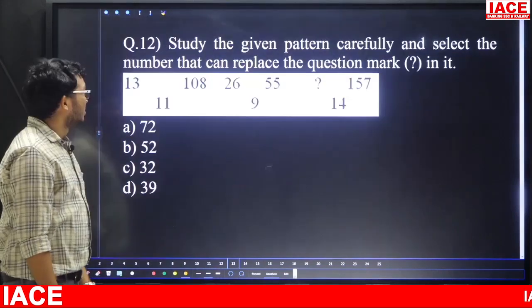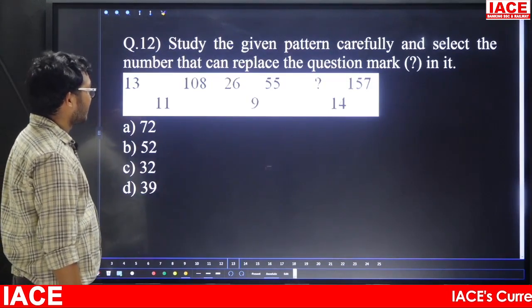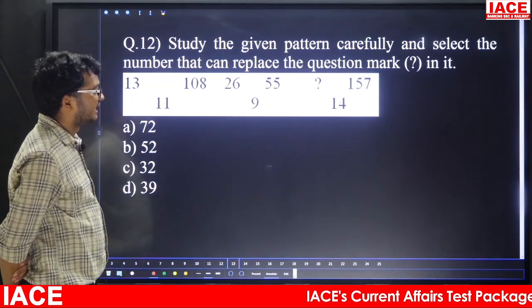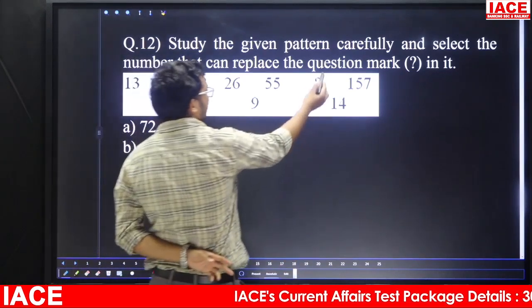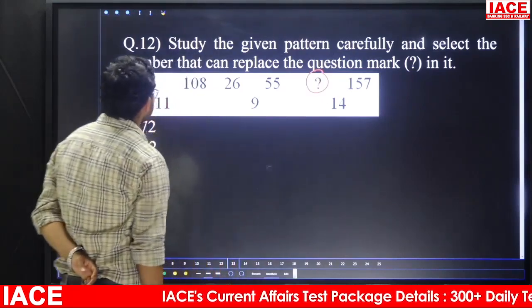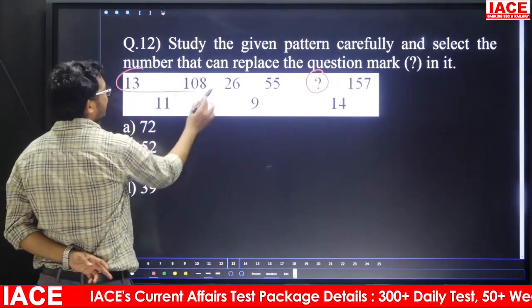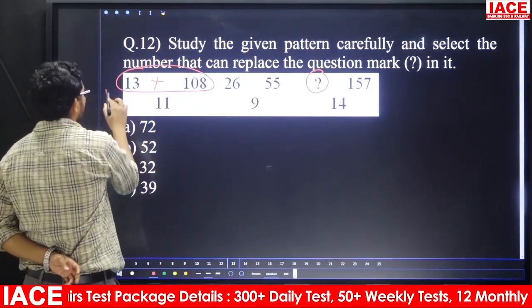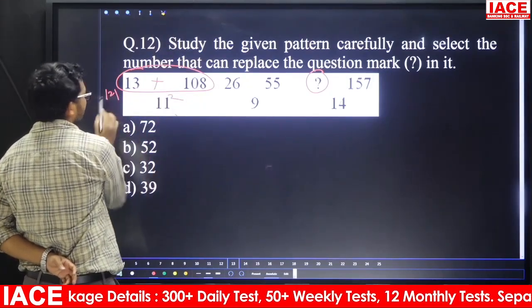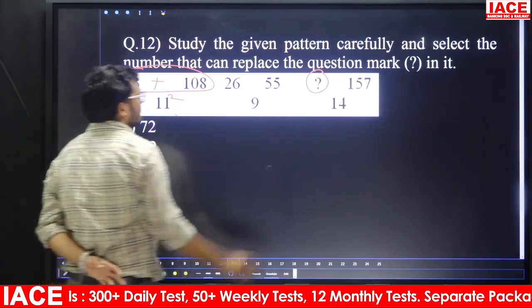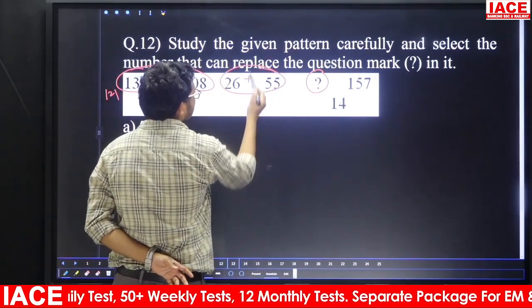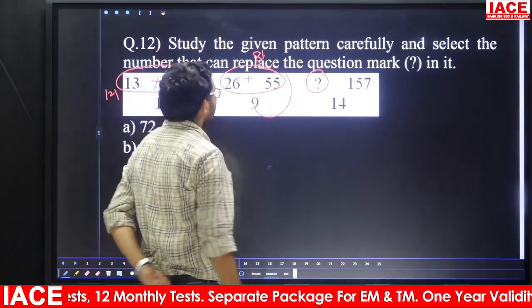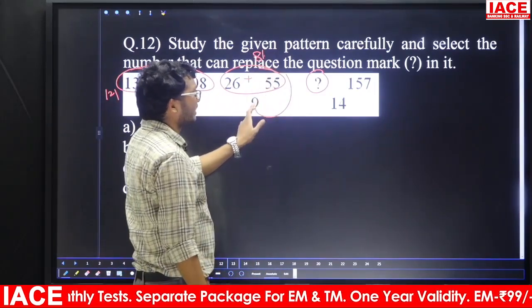So the answer is Option A. Question number 12. Study the given pattern carefully and select the number that can replace the question mark in it. Now we are going to replace this question mark. Friends, once if you are going to observe here, take the sum of the numbers above. 13, 108, this one is what? 121. So 11 square is what? 121. Suppose 55, 26, the sum is how much here? 81. 9 square is what? 81. In the same manner, the sum of these two is equal to the square of this number.